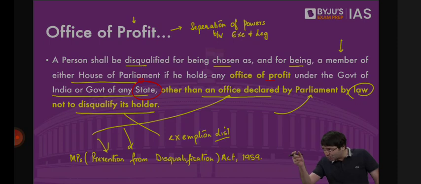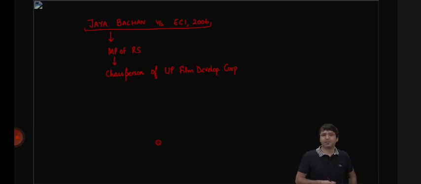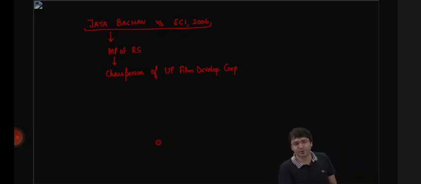And this post, chairperson of UP Film Development Corporation, is not under the exemption list. That means she is holding an office of profit under the state, and this office is not under the exemption list. She should be disqualified. The President said, I will refer this matter to the Election Commission of India. Because I'm APJ Abdul Kalam, I'm not someone else. Whatever report is given by the Election Commission of India, that will be binding on me. The Election Commission looked at this case, gave its report and said, please disqualify Jaya Bachchan. The President said, sure, and Jaya Bachchan was disqualified.